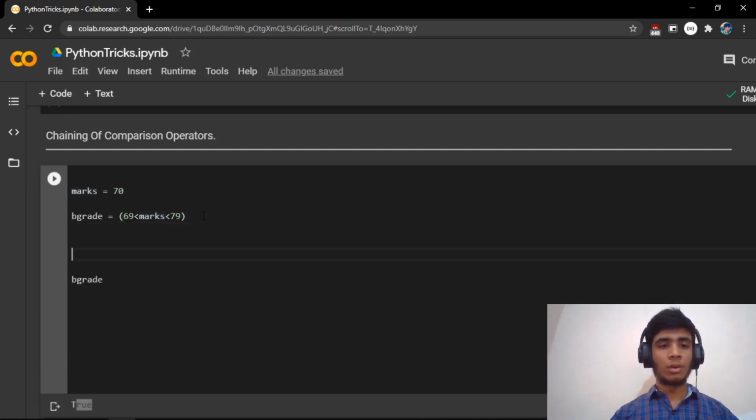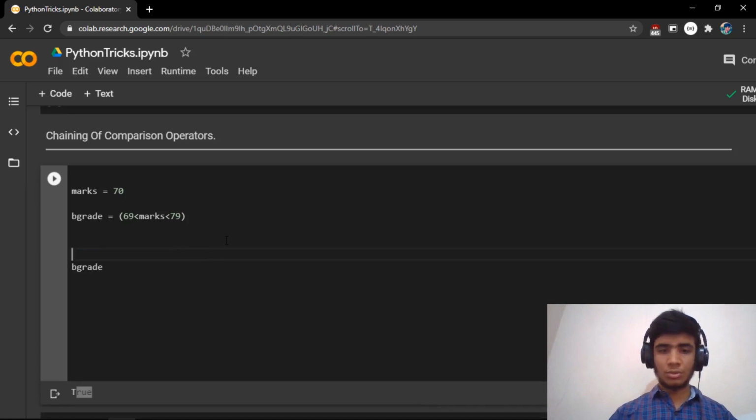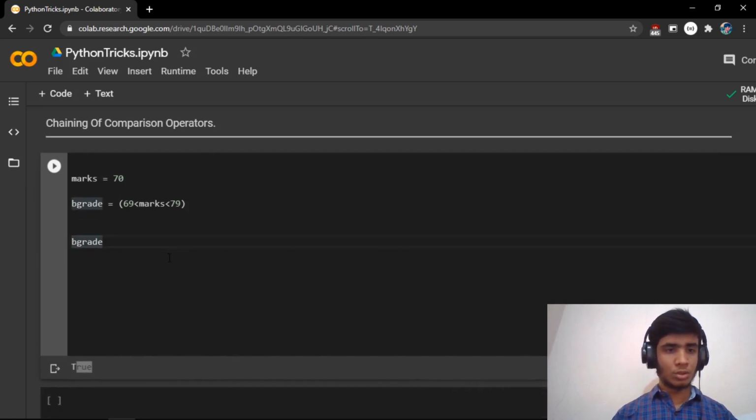So if you have to do the same thing in other languages like C, C++, etc., then you have to do something like this: 69 less than marks, and instead of chaining you have to perform an AND operation, and marks less than 79. So by using the chaining functionality in Python, you can do that in a single step. So that is the chaining of operators.